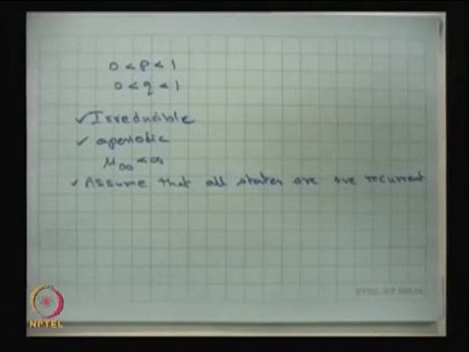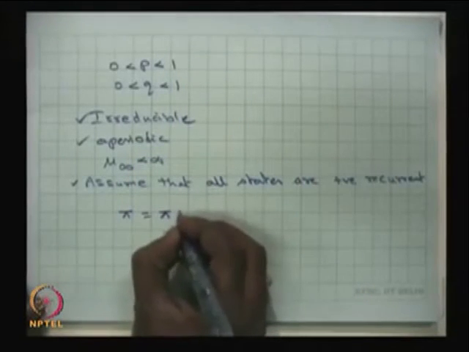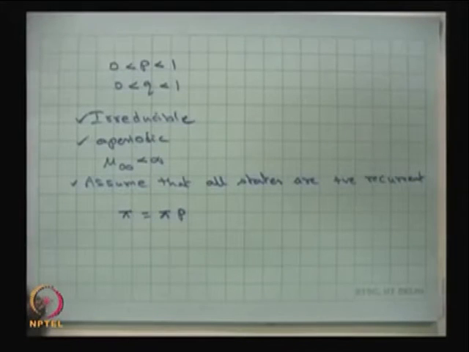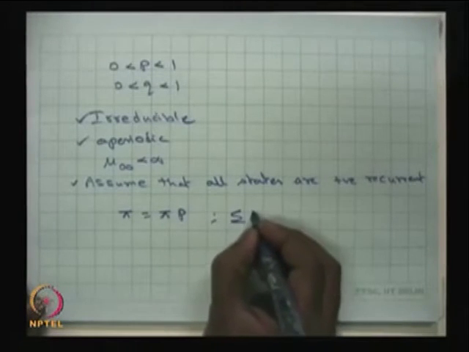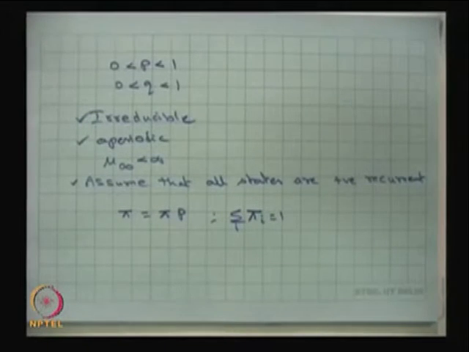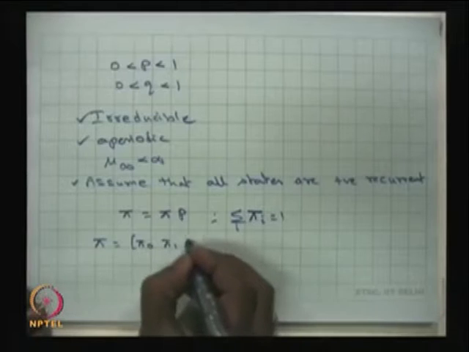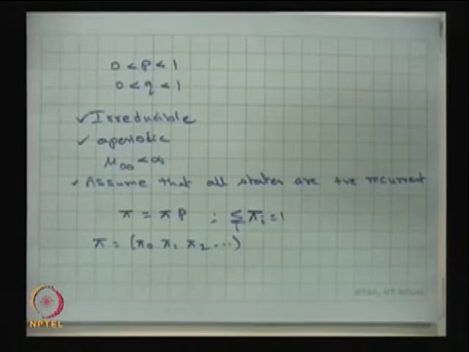Therefore, I can come to the conclusion that the limiting distribution, the stationary distribution, exists and is unique, and that can be computed by solving the equation pi is equal to pi p, with the summation of pi i equal to 1, where pi is the vector and p is the one step transition probability matrix. That one step transition probability matrix can be created using the state transition diagram which I have given.